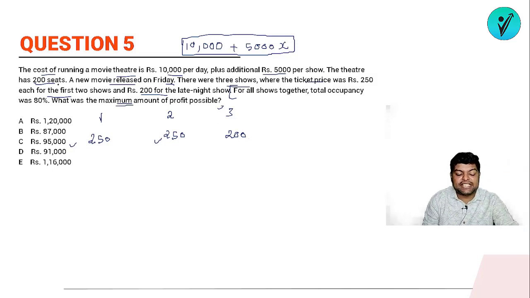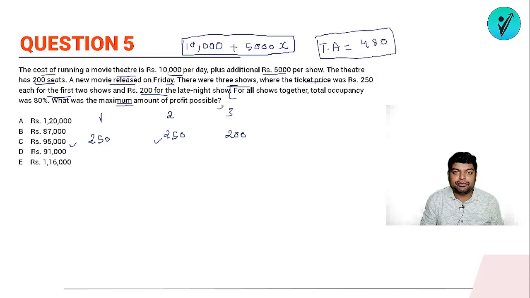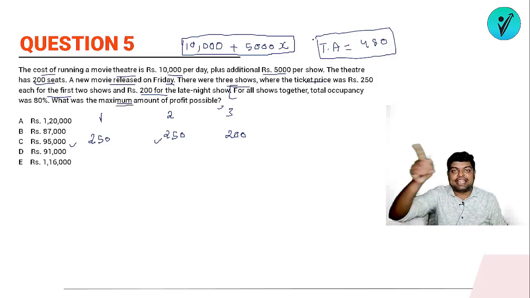So total number of seats कितने होने चाहिए? 200, 200, 200, 600 total seats हैं, because there are 3 shows. तो अगर 3 शोज हैं तो total number of seats will be 600. 600 का 80%, so we can say that the total attendance should be 480. ये 480 कैसे आया, समझ में आया क्या? 480 कहां से आ रहा है? देखो, we want that कि मुझे मैक्सिमम प्रॉफिट हो, राइट? So if we want to have a maximum profit, total strength पहले कितना देखो, 200, 200 and 200, so total strength is 600.